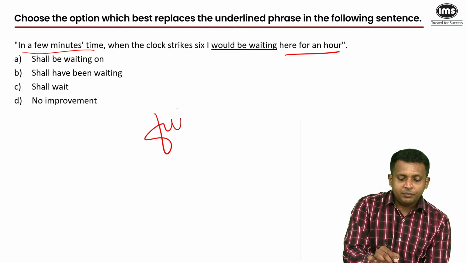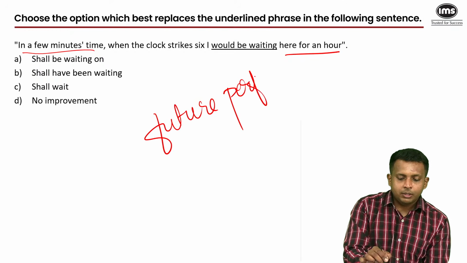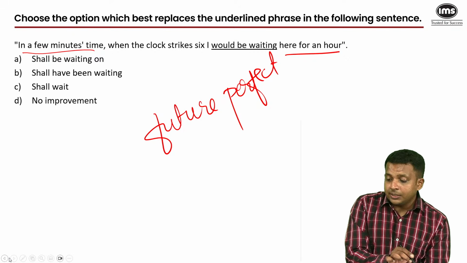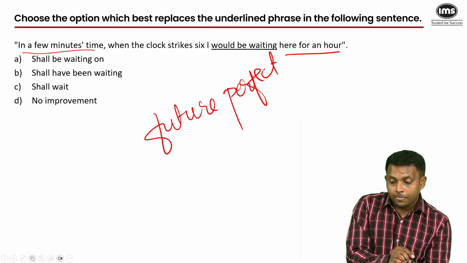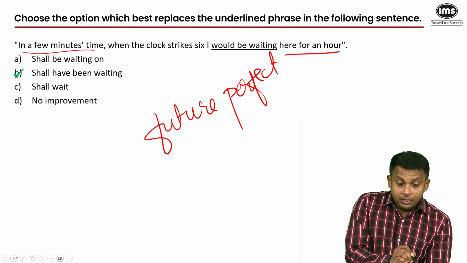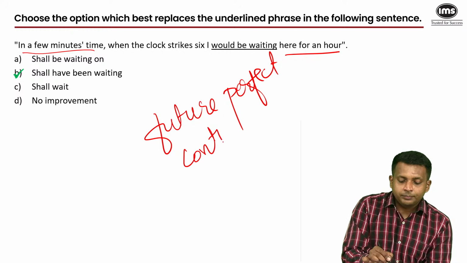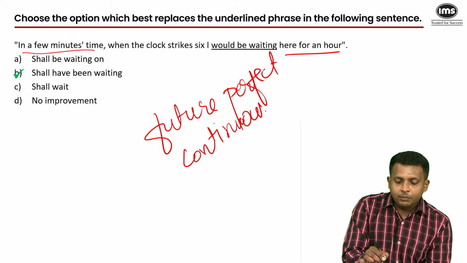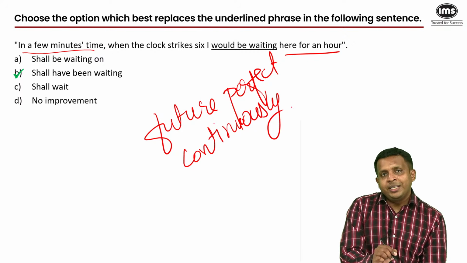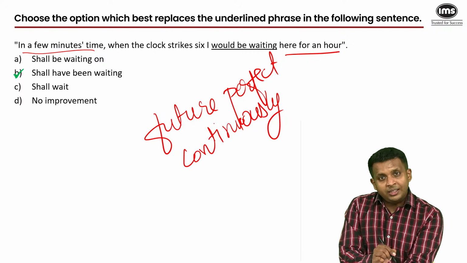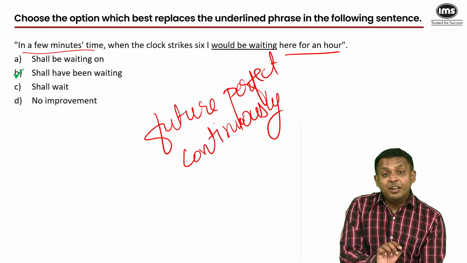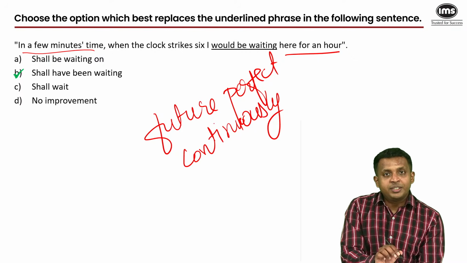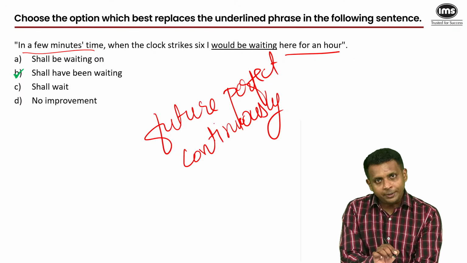So what I need is the future perfect tense, and that is B. So that's future perfect continuous. As in, beyond what we discussed, the sentence is also indicating that the action will still continue at that point in the future. So future perfect is right. Shall have waited, we don't have. We just have an option which indicates that yes, but the action will still be ongoing.